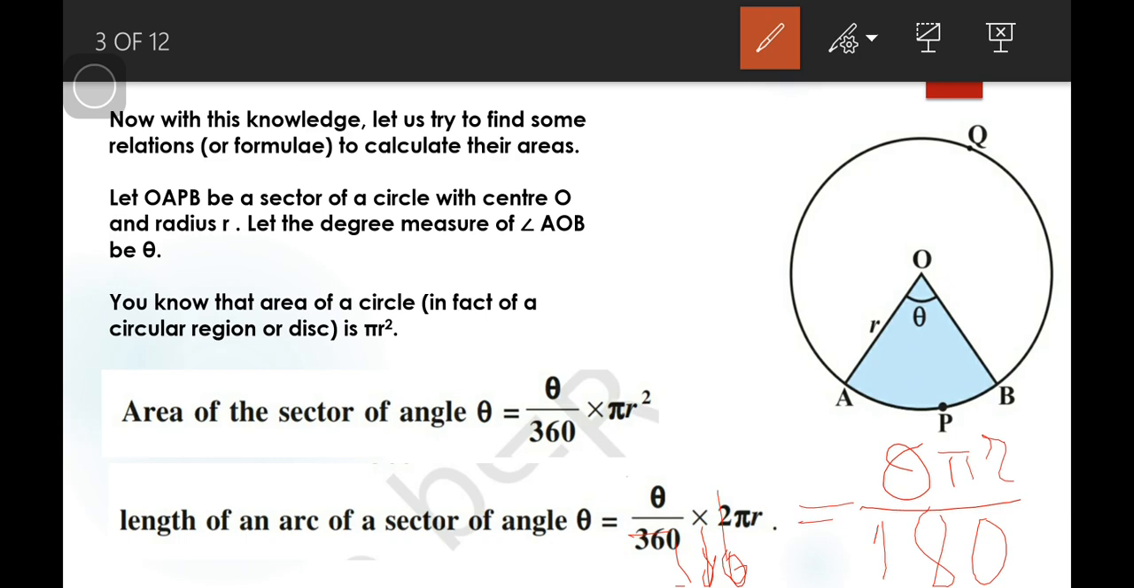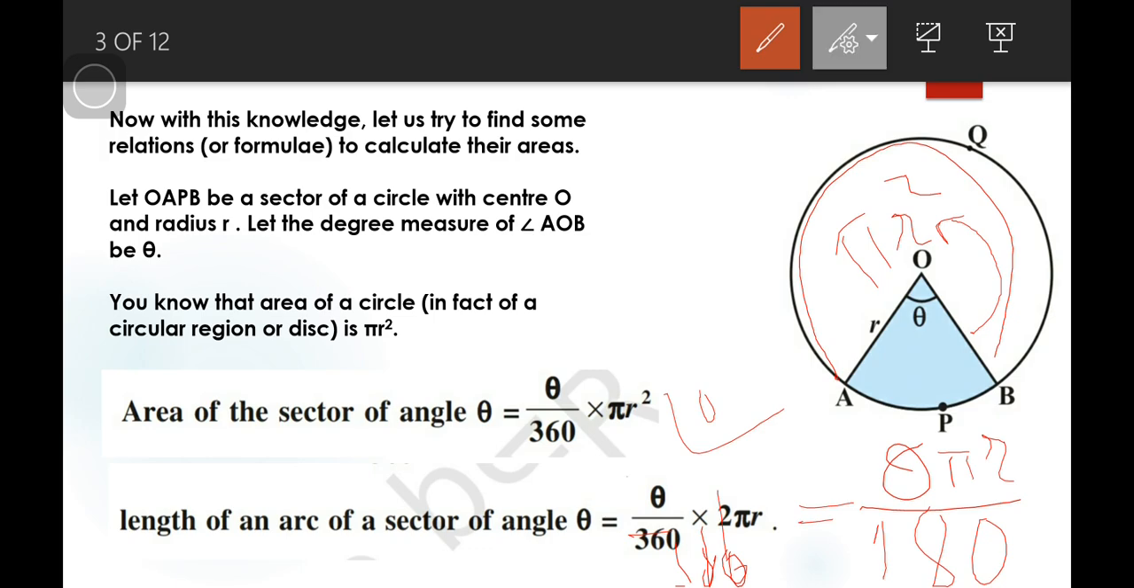Now about finding the measure of the major sector. How can we find it? Easily. We have the area of the minor sector and the total area is pi r square. Just subtracting this area from the area of the circular region, we can find the major sector.